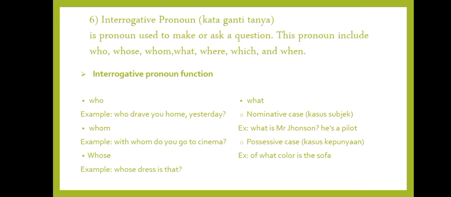And for the possessive case, or kasus kepunyaan, it uses of. For example, of what color is the sofa? And the last is objective case, or kasus objek. It uses a preposition such as by, in, at, from, etc. For example, by what did you come to your grandmom's house?